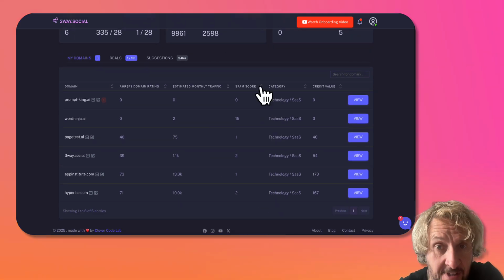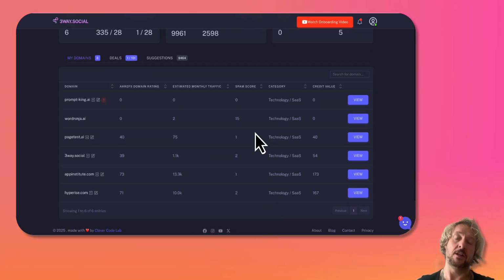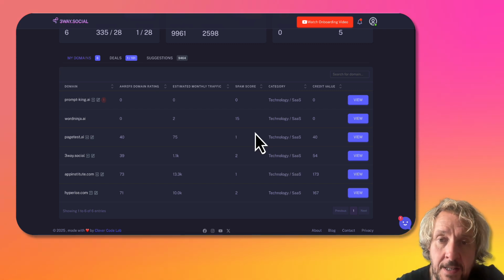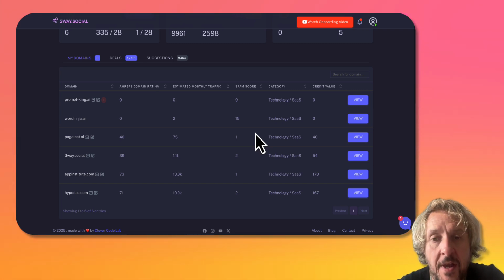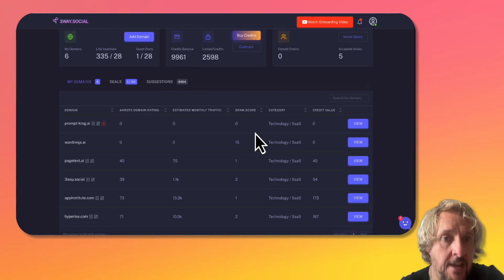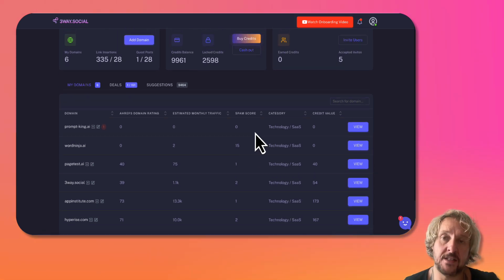Obviously, we've also recently introduced the spam score as well. And so again, not only making the platform safer, but better and more equitable backlinking, making sure that we're only paying for top quality. Any questions, we're here at support to answer them for you.